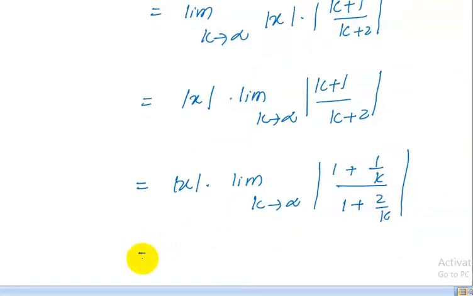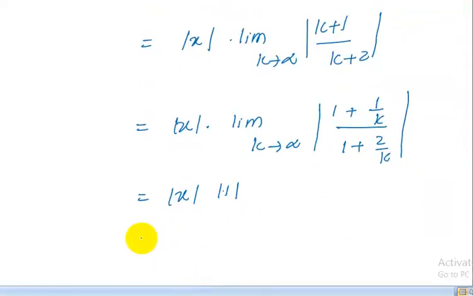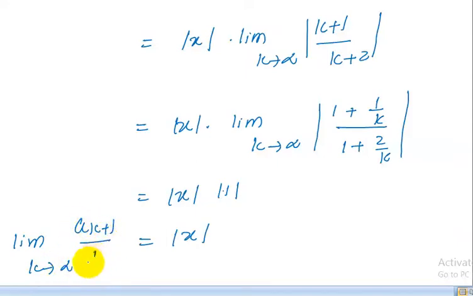After applying the limit it becomes 1 plus 0 upon 1 plus 0, so mod of 1 is equal to 1, and this ratio is equal to mod x. This is the value of the limit as k approaches infinity of mod ak plus 1 upon ak.